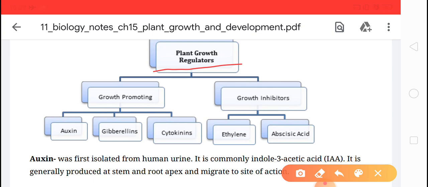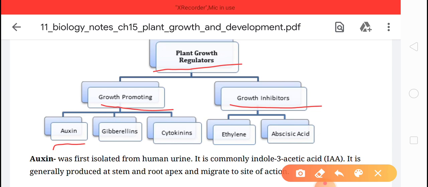The growth regulators are of two types. Number one, growth promoting, and number two, growth inhibitors. Growth promoting is further classified into three types of hormones.